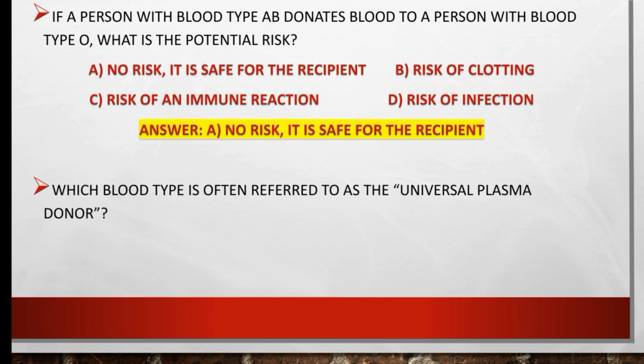Which blood type is often referred to as the universal plasma donor? A, B, AB, or O? So the universal plasma donor is AB. The right option is C.